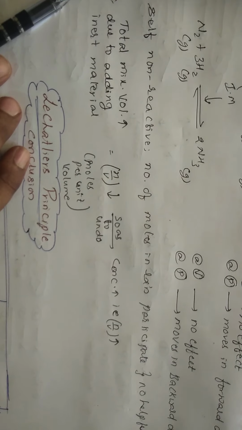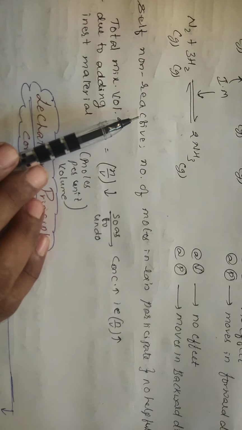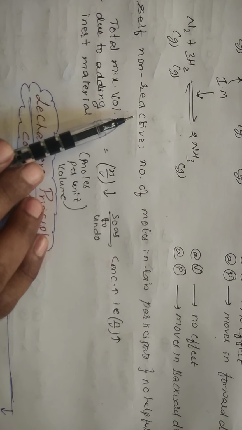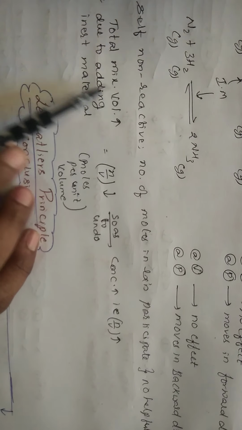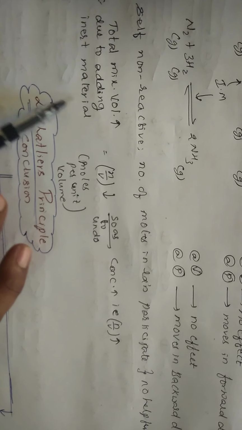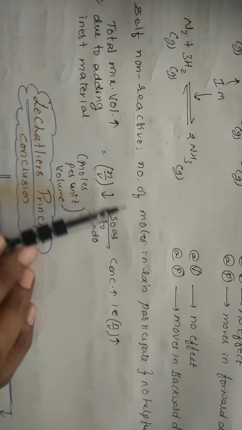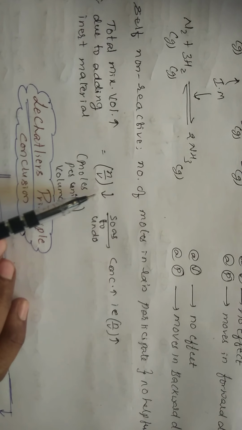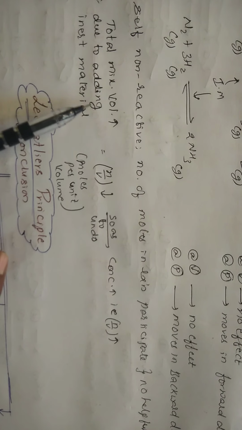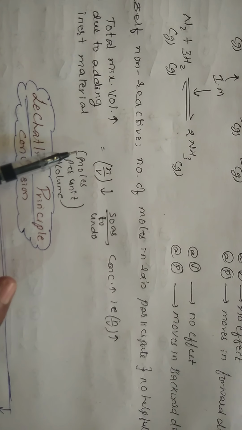Volume is not at all affected. And if you go for the pressure, if you add the extra material, what happens? It occupies some volume, so the volume will be increased. The total mixture volume will be increased by adding the inert material, so the number of particles available in the given volume will be decreased. This will be the condition. So by adding inert material, the number of particles in the unit volume will be decreased.